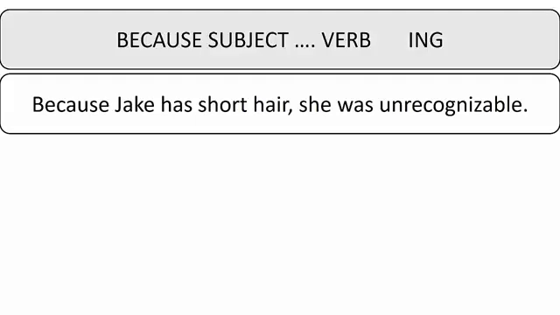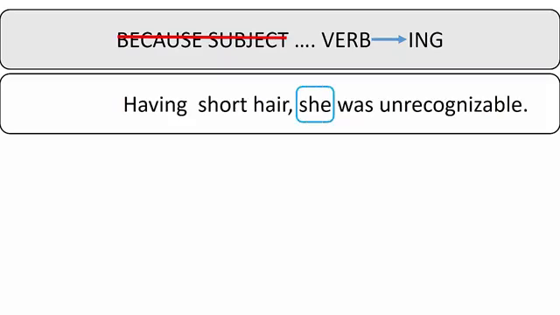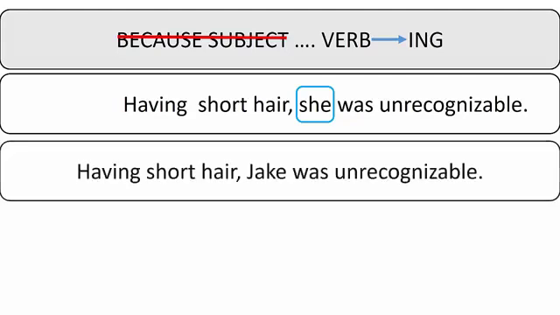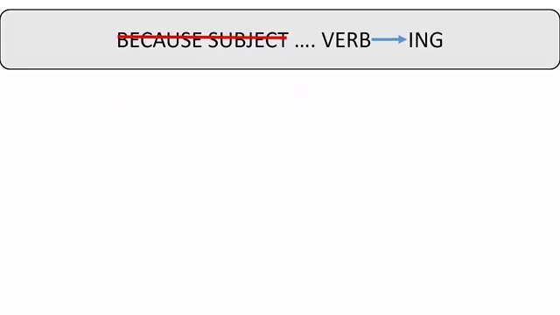So, how can we reduce a cause and effect clause? We must delete because, the subordinating conjunction, and the subject. Then, change the verb to the ing form. Having short hair, she was unrecognizable. In this case, we might not know who she is, so it is a good idea to name the person or thing you are talking about. Having short hair, Jake was unrecognizable.